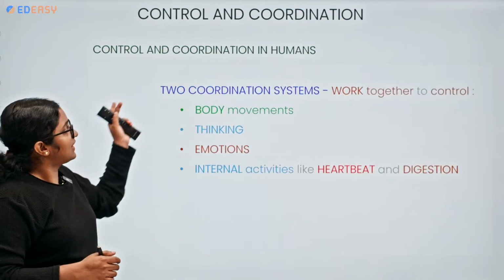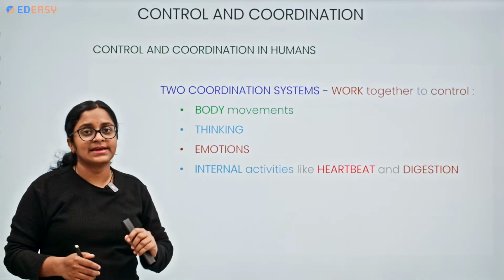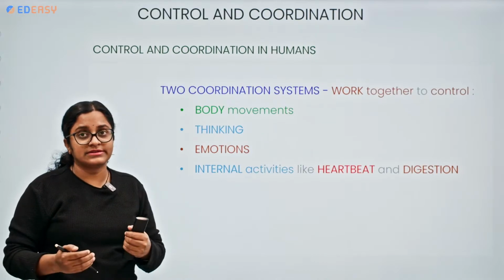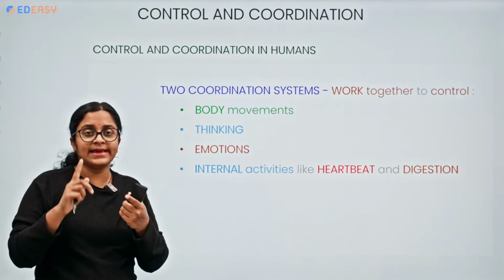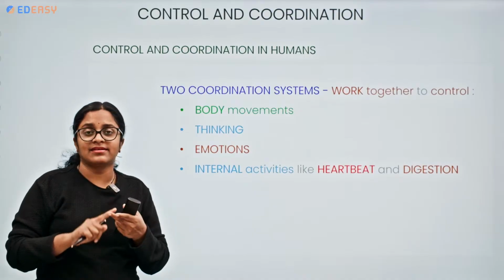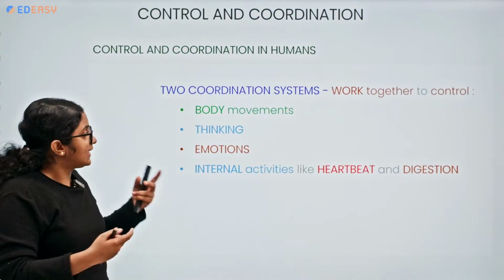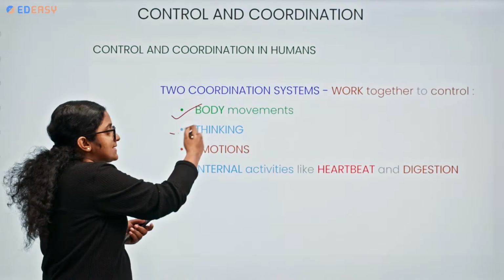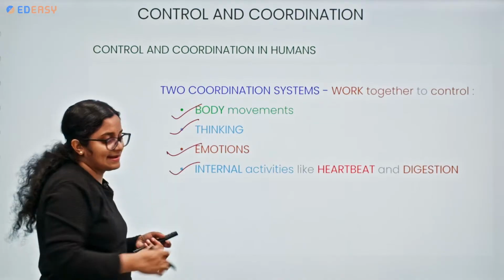Okay, so nerve control and coordination in humans. In humans also we have two systems that work together. What are they? The endocrine system and the nervous system. So what are they controlling? The body movements, thinking, emotion and internal activities.